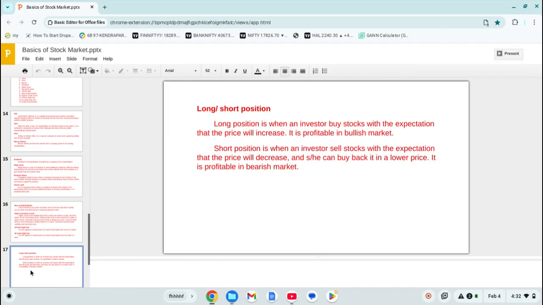And a short position is when our strategy or our calculation states that the stock price will decrease from here, then we take a short position. That means we sell it at the higher price, so that when the price of the stock goes down, in the lower price we will buy it again. And it happens in the bearish market.